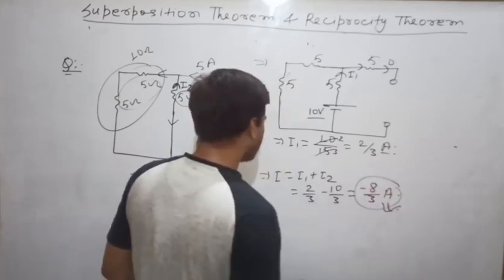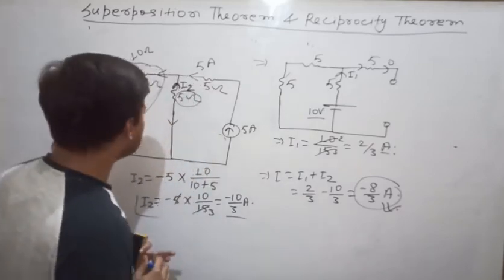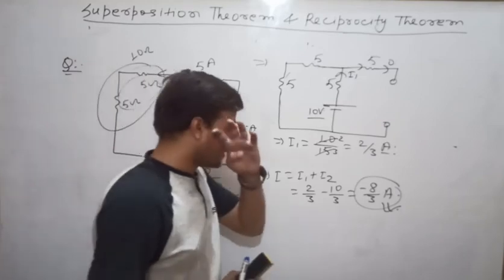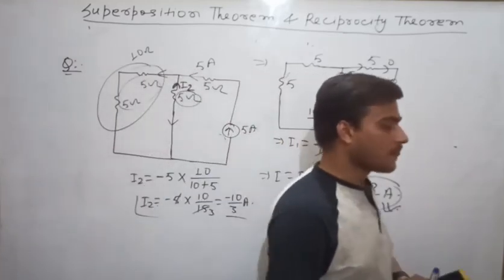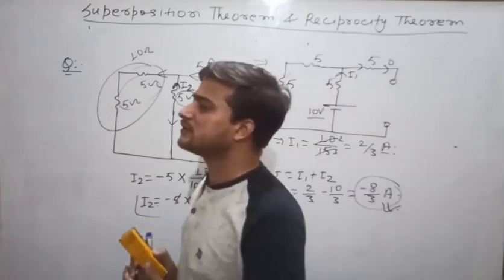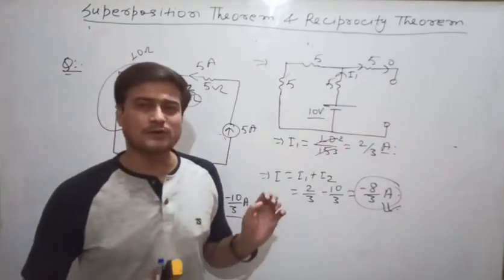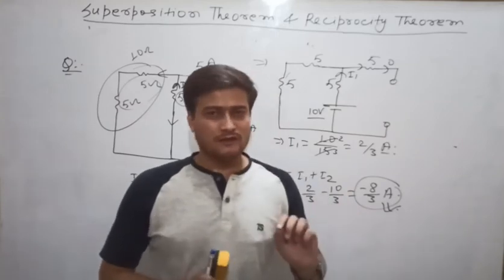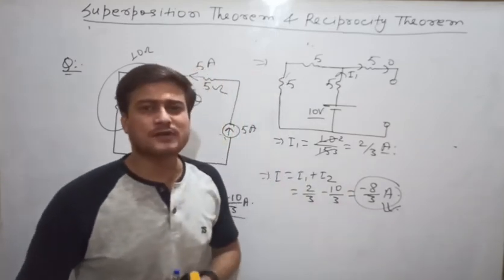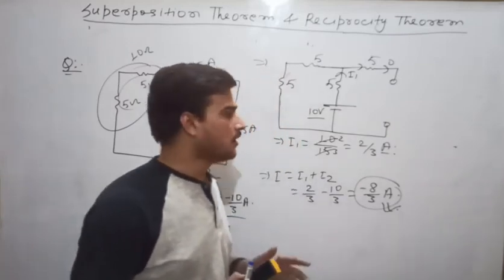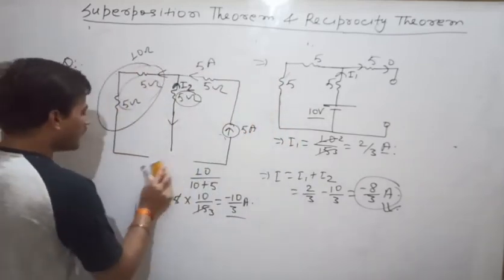Minus 8 by 3 ampere will be the answer. Second, one more thing. You will have one confusion: if there is any dependent source in the circuit, can you apply the superposition theorem? Yes, you can easily apply the superposition theorem if there is any dependent source present in the circuit. Clear? You have no need to worry about that.